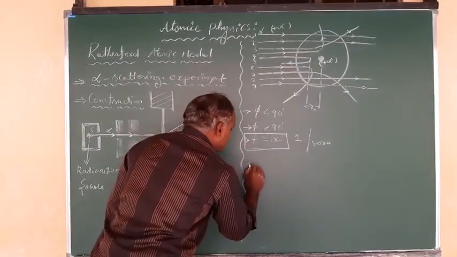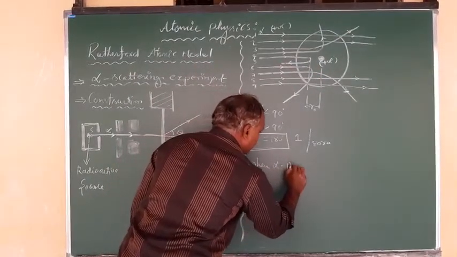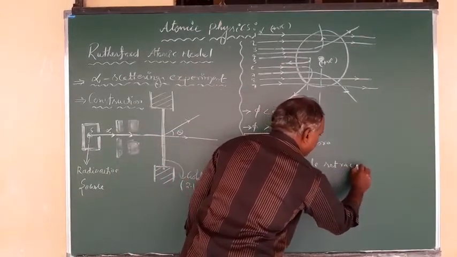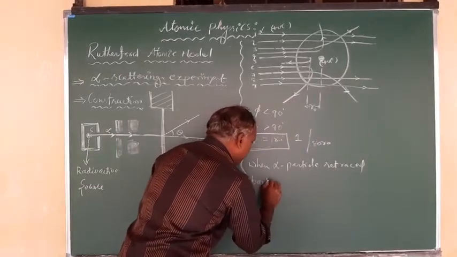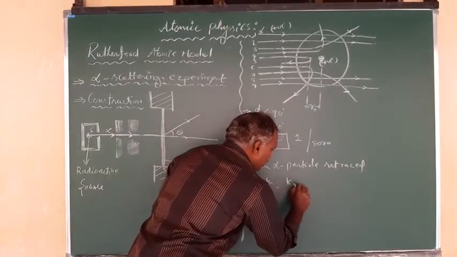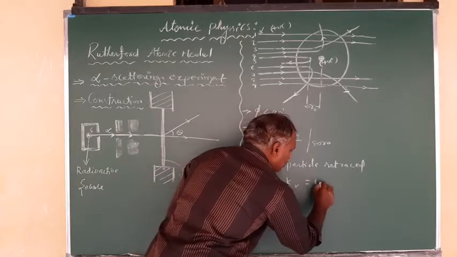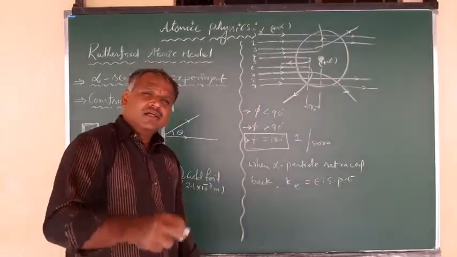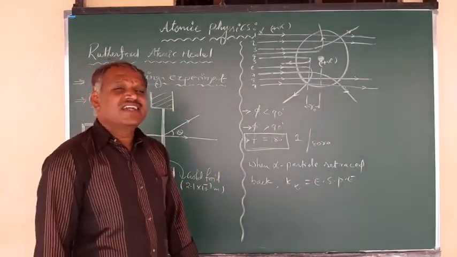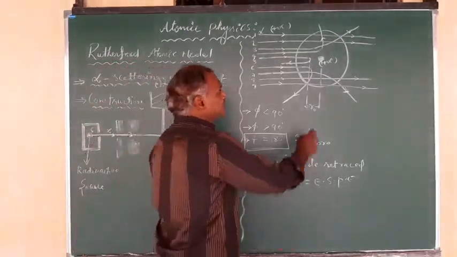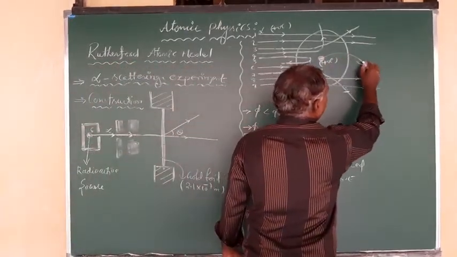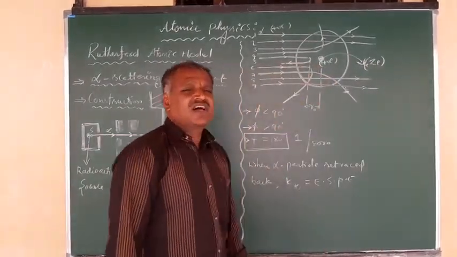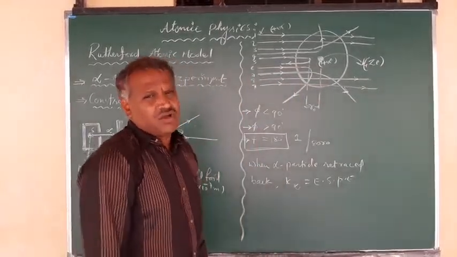When the alpha particle retraces back, its kinetic energy is equal to the electrostatic potential energy between the alpha particle and the positive charge at the center of the atom, that is, the nucleus. This positive charge is given by Ze, where Z is the atomic number and e is the charge of one electron, which is positive.